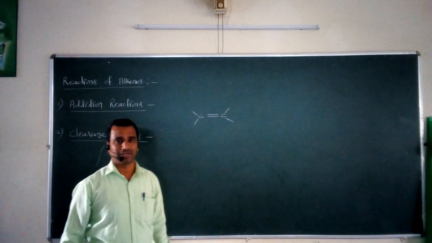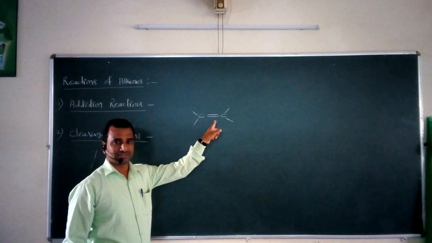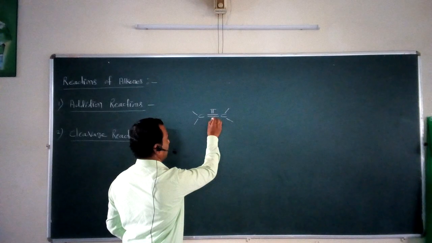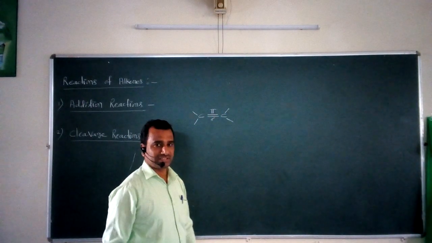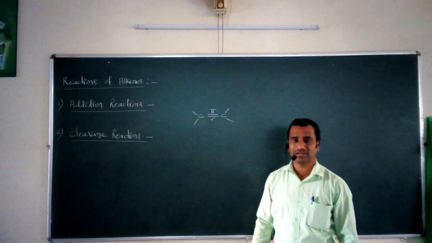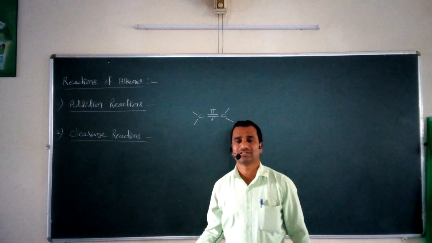Now in this carbon-carbon double bond, one bond is called a sigma bond and the second bond is called a pi bond. One pi bond is there, one sigma bond is there. We know that as compared to the sigma bond, the pi bond is the weaker bond, or the weak bond.